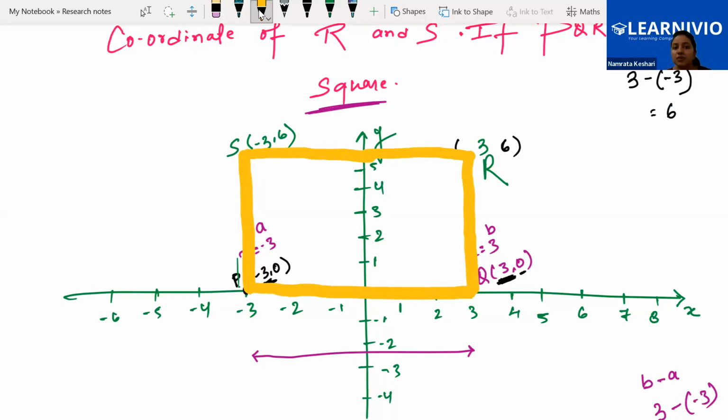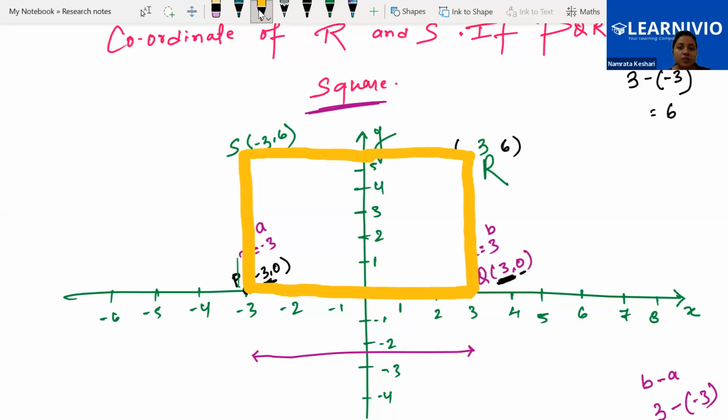Okay, in this question one more condition has to be there: that R and S are lying in the first and second quadrant. It has to be added in this question, because R and S could be in the third and fourth quadrant also. Yes or no? Yes, ma'am. Since we are talking about the length only, the negative sign doesn't matter on the y-axis.